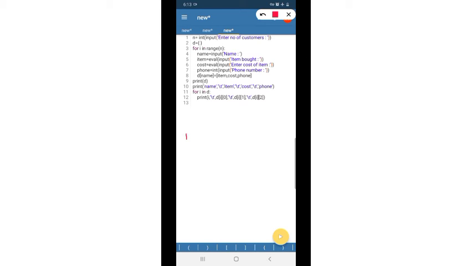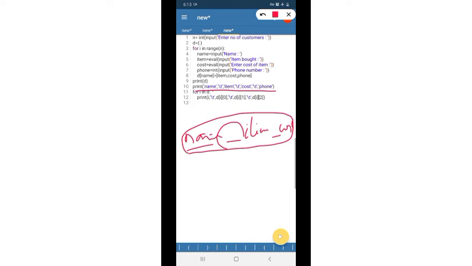So there will be a name column, then a space, then item, then a space, cost, then again a space, phone. To display like this, I have given this statement: name will print the name because it is given in single quotes. Then we need a space in between the two headings.